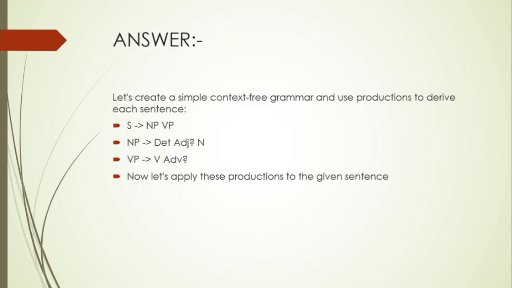Let's see the answer. Let's create a simple context-free grammar of productions to derive each sentence. A sentence comprises a noun phrase and a verb phrase, named NP and VP. A noun phrase consists of determinant, adjective, and noun, and a verb phrase consists of verb and adverb. Now let's apply these productions to the given sentences.